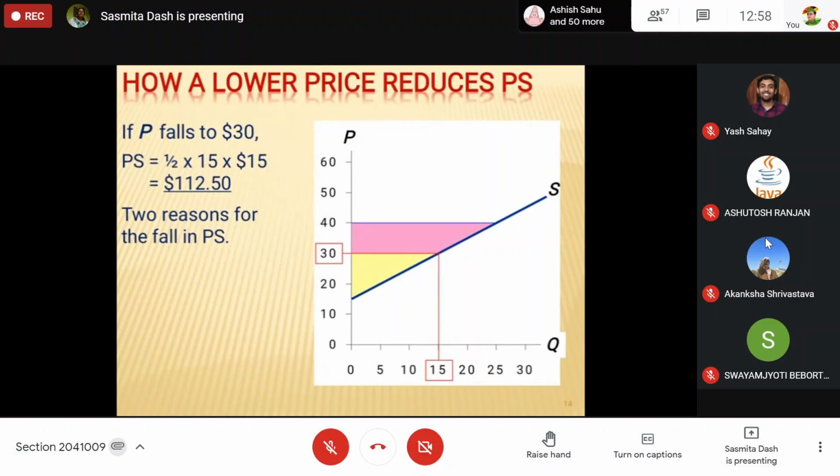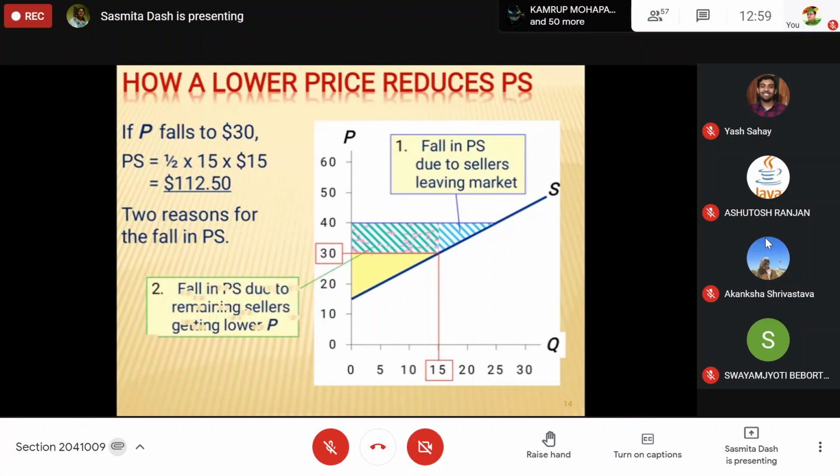This producer surplus fall is due to two things. First, some producers will leave the market when their cost of production is not being completely covered. Suppose a person whose cost of production is between 30 and 40, then when the market price becomes 30 instead of 40, what will happen? He will not be able to sell his products, so he will leave the market.